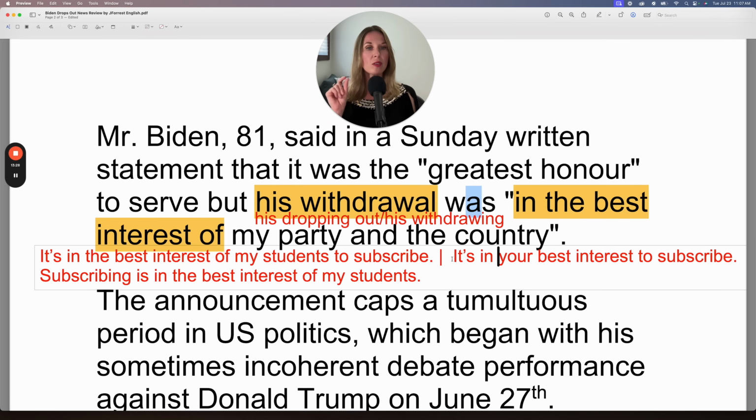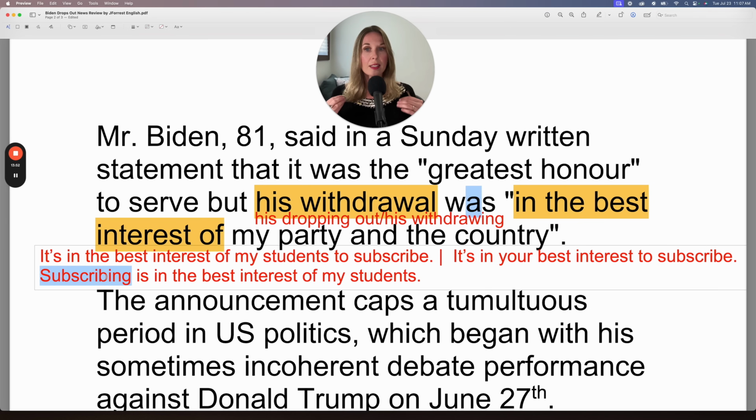Now, you could also say it's in your best interest if you are talking to one person or a group and you want to address them more personally. It's in your best interest to subscribe. Of course, you can change the verb to whatever you want, but notice here we have the infinitive. You can also start with a gerund expression.